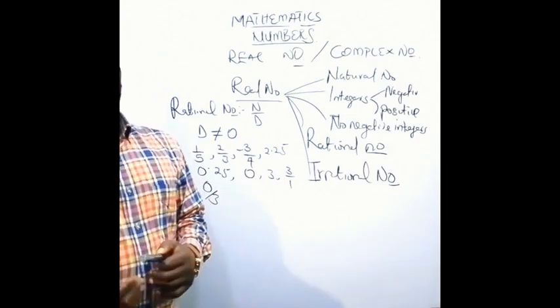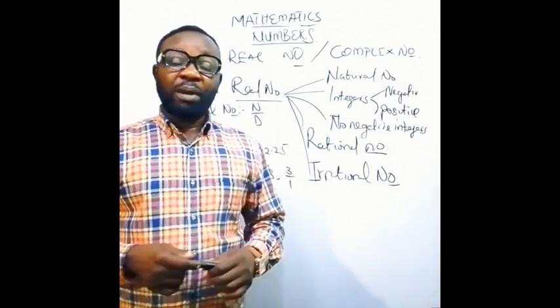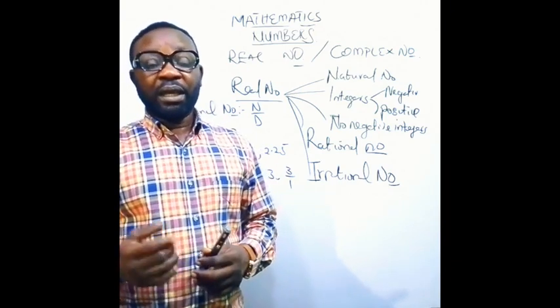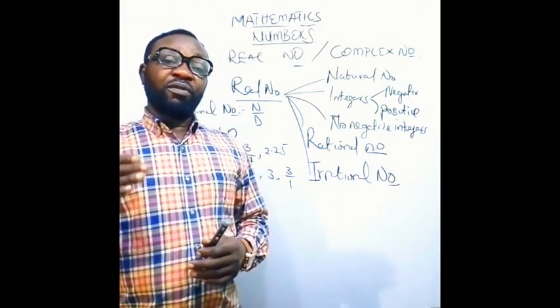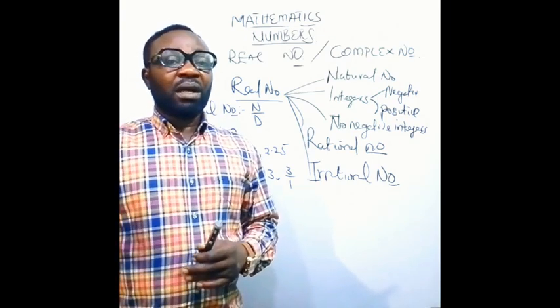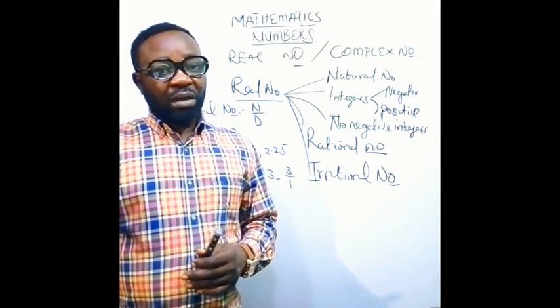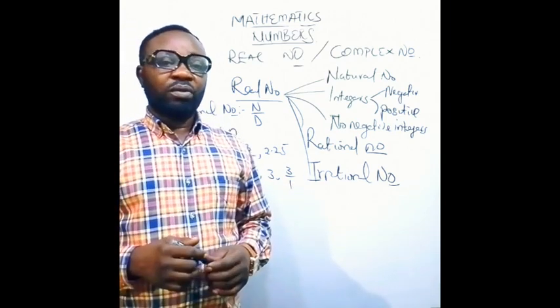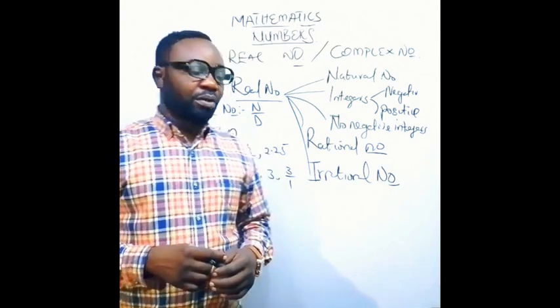But when you have a set of values whereby when you do the division or any calculation on them, the values after the decimal point are numerous, up to like 10, 9, those ones will be regarded as irrational numbers.